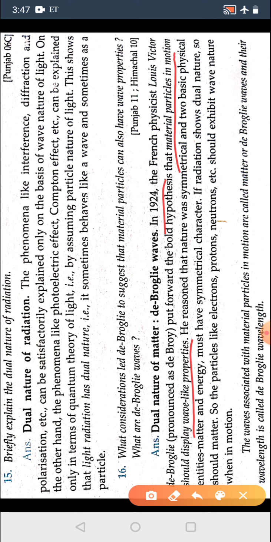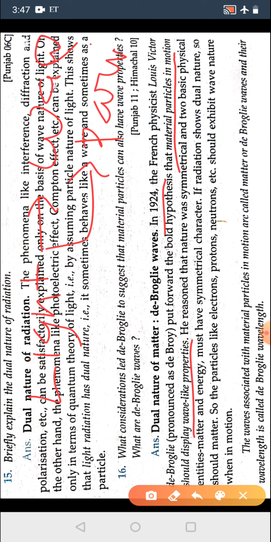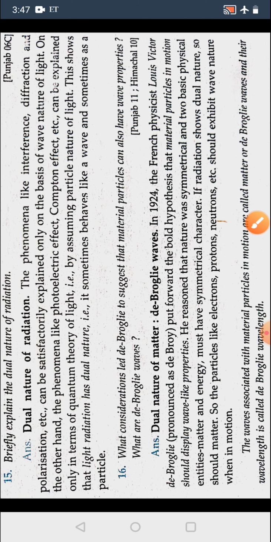It means if light is a wave, it behaves like a particle. So if light is a wave and behaves like a particle, then an electron is a particle, so it must behave like a wave. So here nature prefers symmetry.